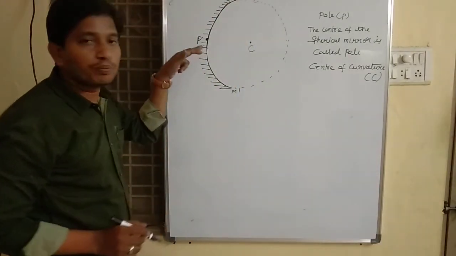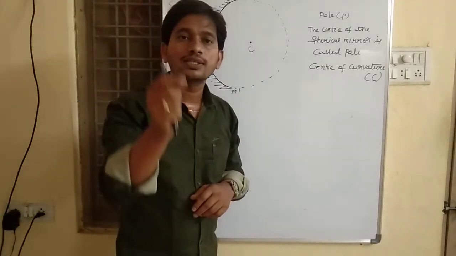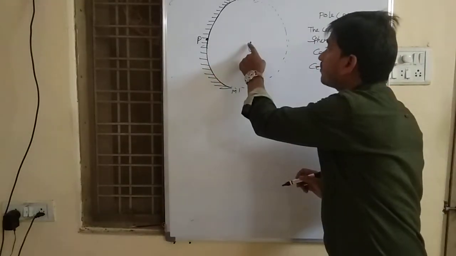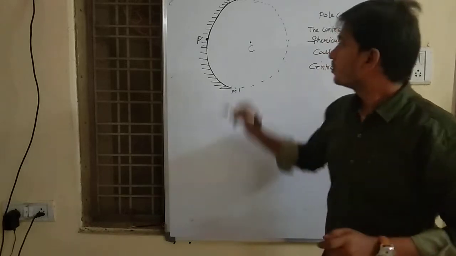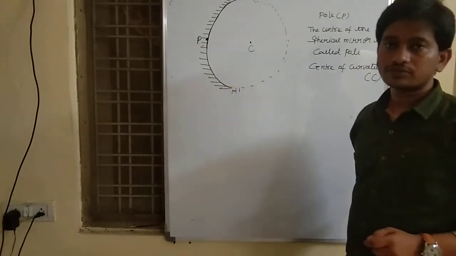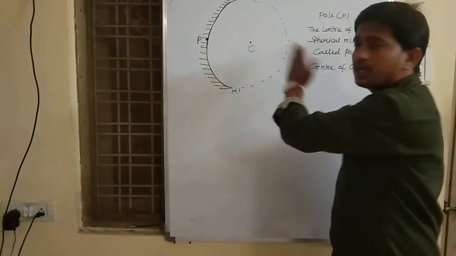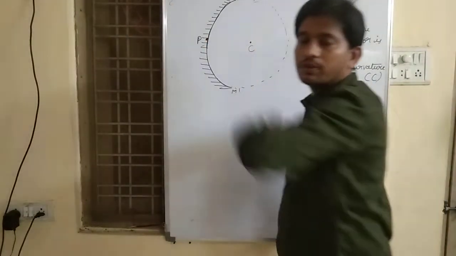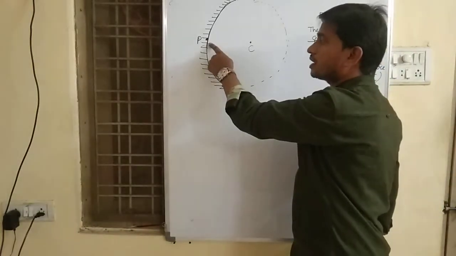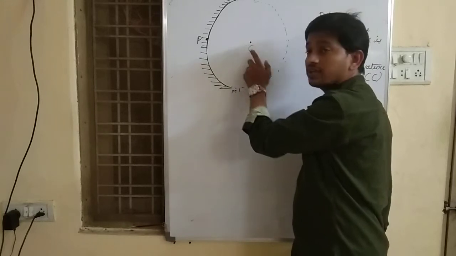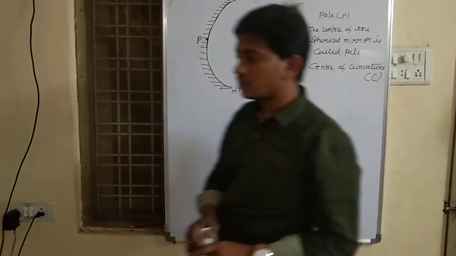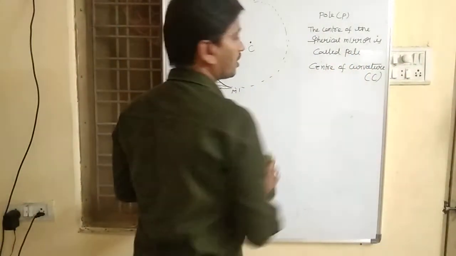See the difference between pole and center of curvature. The pole is the center of the spherical mirror. What about the center of curvature? The center of curvature is the center of the hollow sphere of glass, which is outside of the spherical mirror. Sometimes it may be in front of the mirror, sometimes it may be at the back side of the mirror. So don't confuse the difference between pole and center of curvature.